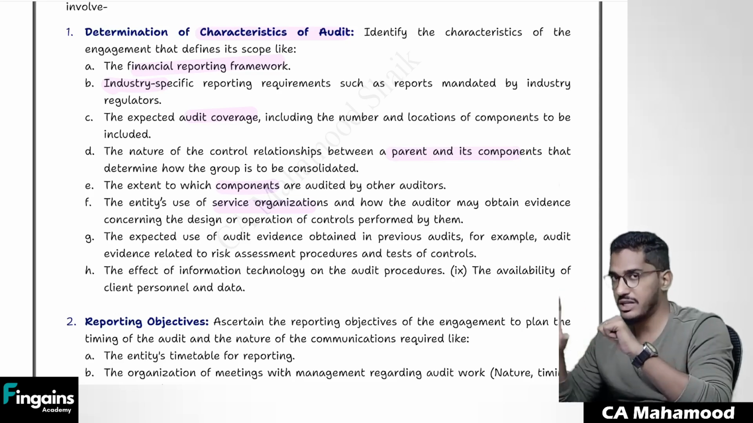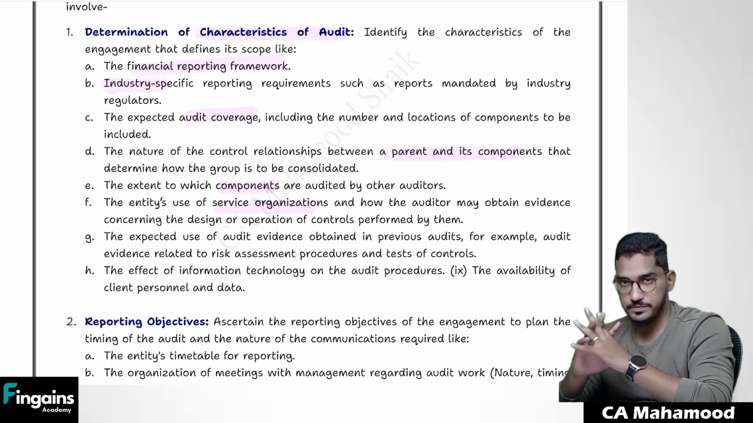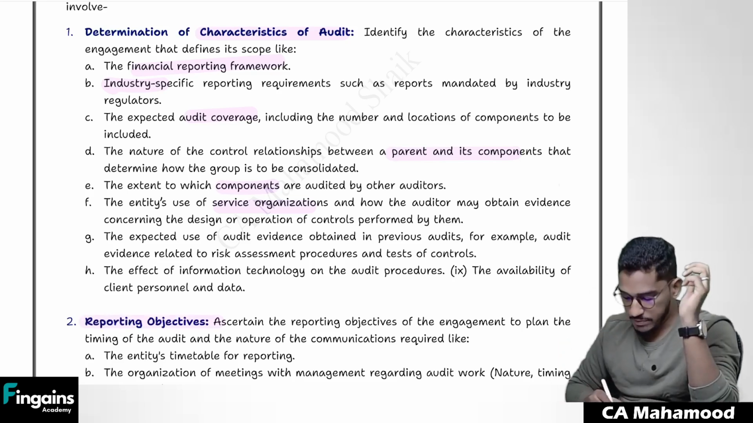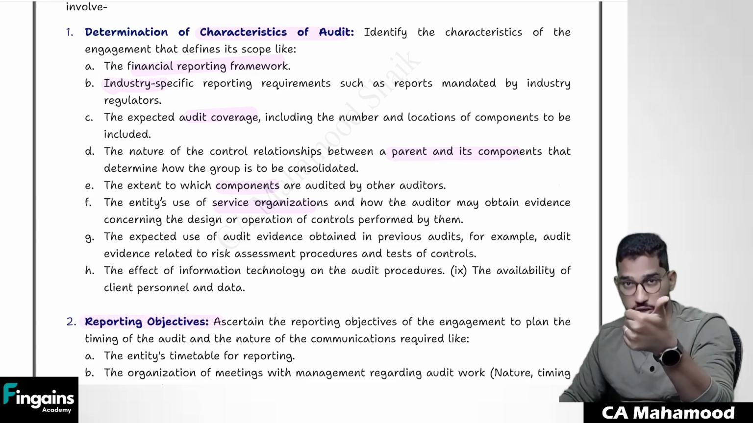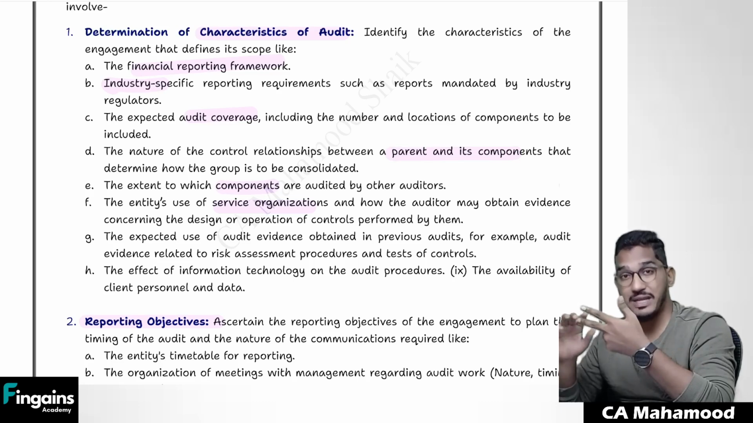Okay, sir, I will consider characteristics of the engagement. After that, what are your reporting objectives? How many reports are you required to give? Is there any timetable set by the management for reporting? Is there any due date within which the management is expecting? Is there any requirement to prepare extra reports?